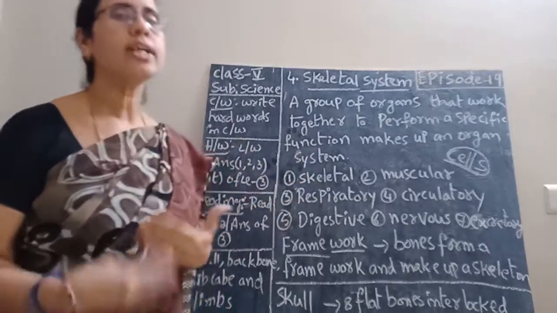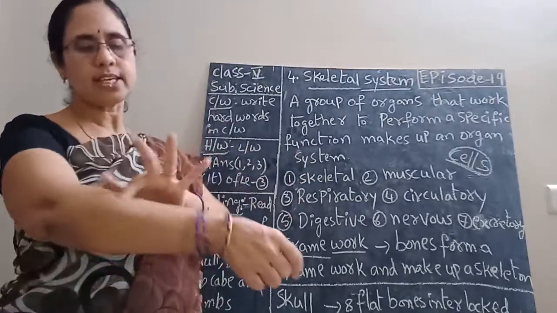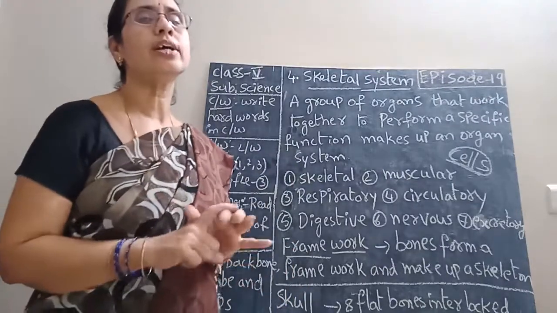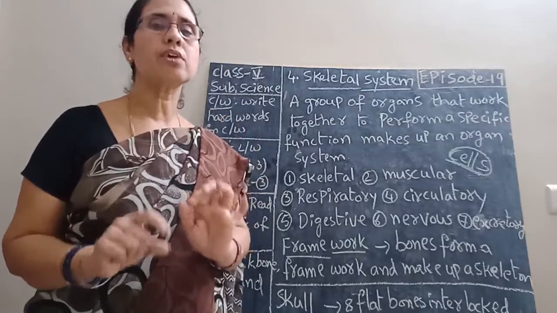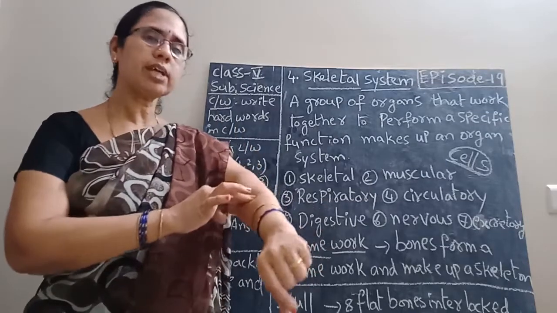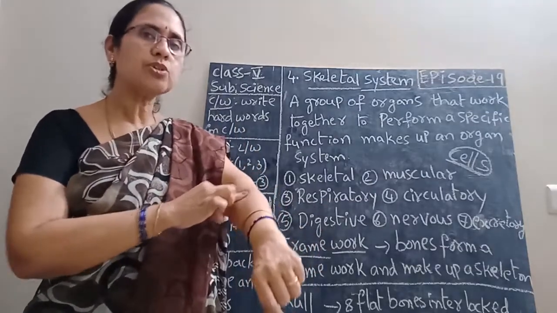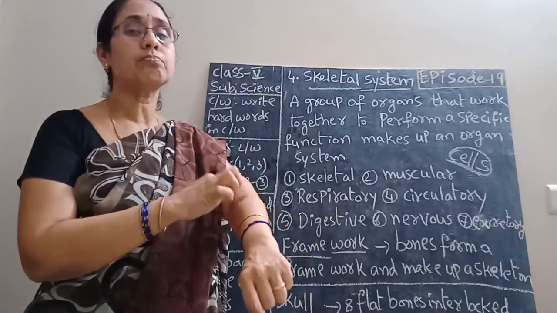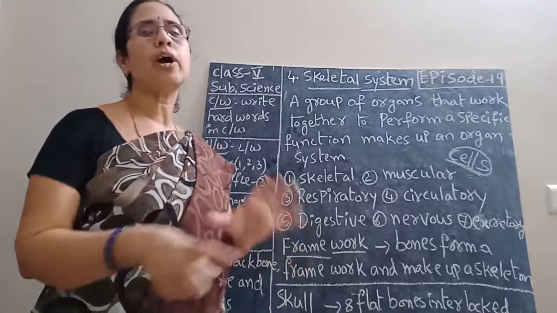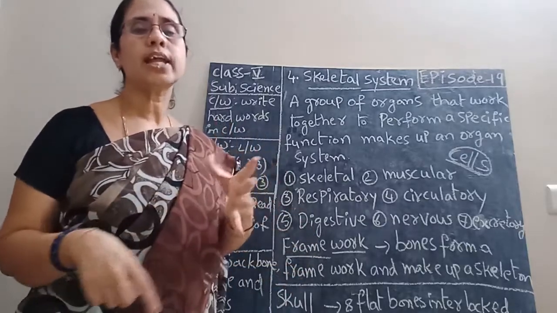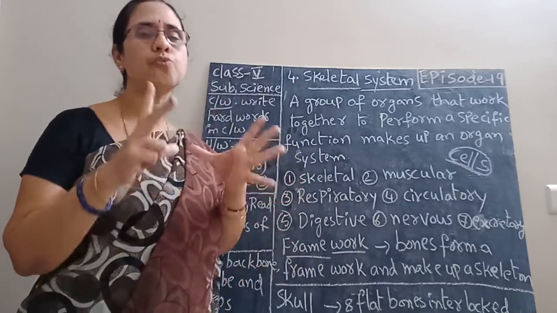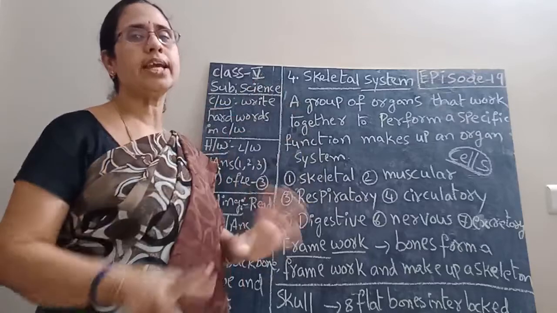Okay. Now what is the meaning of skeleton? If we touch any part in our body, it is hard. It feels hard because of the bones inside the body. If you press like this, you will feel a hard part inside the body. What is this one? This is a bone. So any part in our body that feels hard, there are bones. These bones form a frame and make a skeleton.